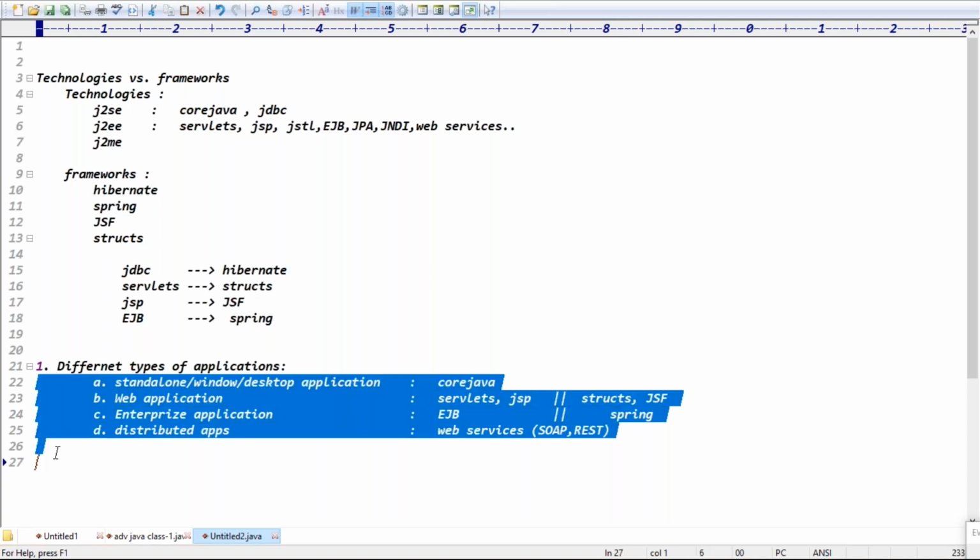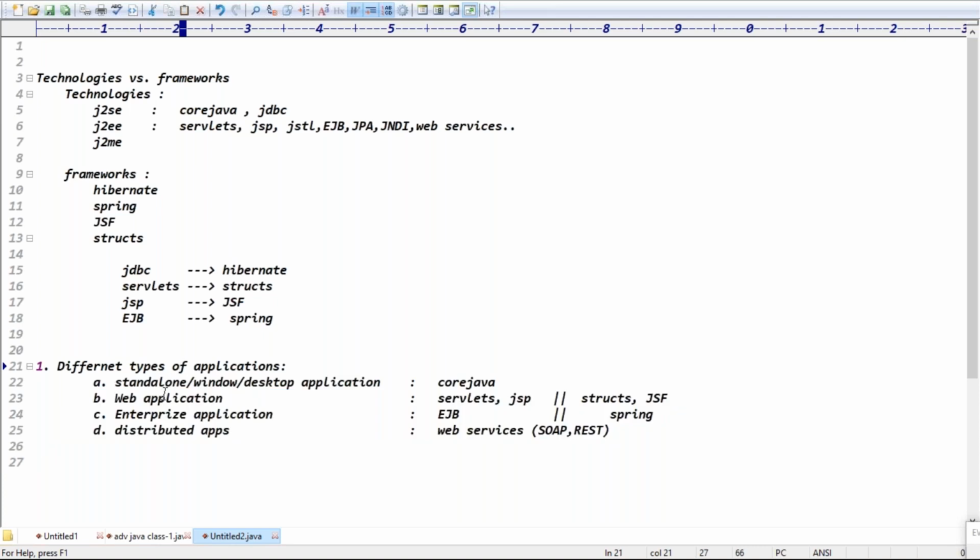In total, there are four types of applications: standard applications, web applications, enterprise applications, and distributed applications, right? Core Java is for standard applications. Servlets and JSP are the technologies to design web applications. On the top of servlets and JSP, we have the Struts and JSF frameworks. For enterprise applications, we have the EJB technology, and on the top of EJB, we have the Spring framework.